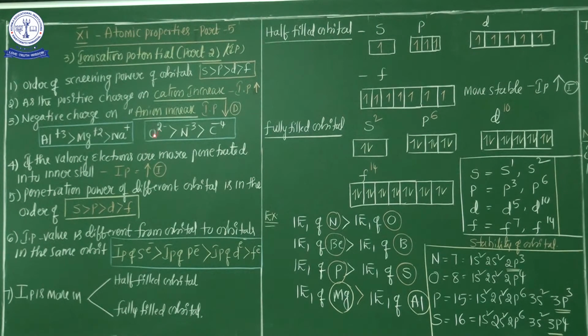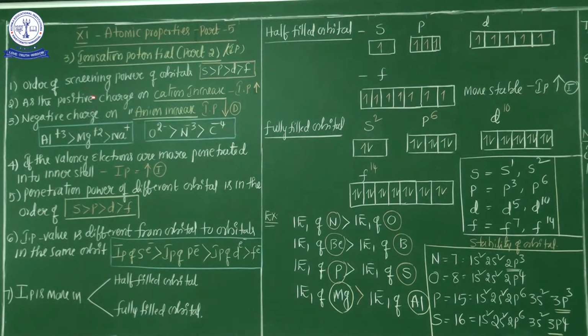What is the screening effect, my dear students? The nuclear force on the valence electron is very small because the inner shell electrons create more repulsion. That is nothing but the screening effect. Okay? Now in this session we are going to discuss other important points of the ionization potential.